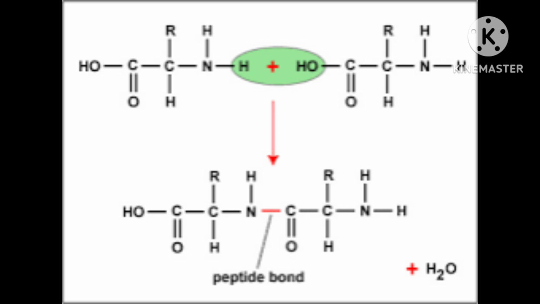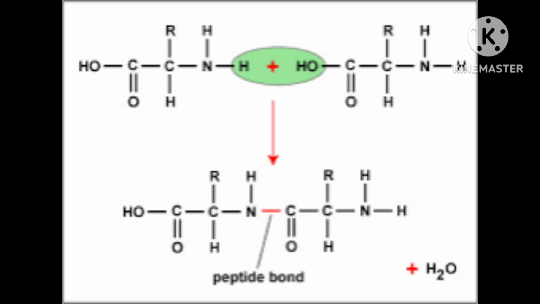Proteins are the polymers of alpha amino acids and they are connected to each other by peptide bond or peptide linkage. Chemically, peptide linkage is an amide formed between COOH group and NH2 group.